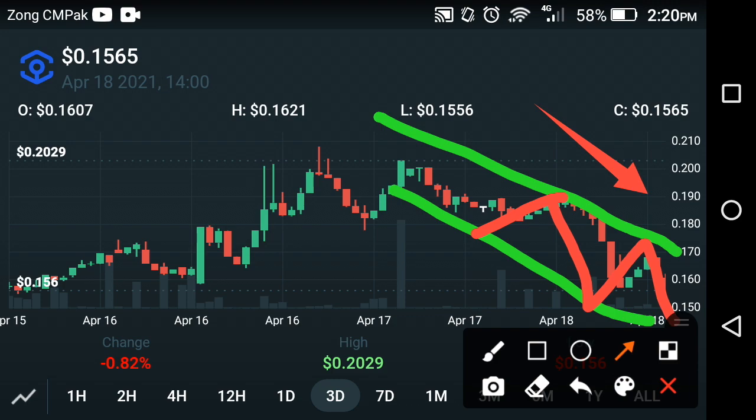According to my personal experience, there is a 70% chance that Ankr coin falls down today and a 30% chance that it takes a jump. So what's your opinion about Ankr coin?